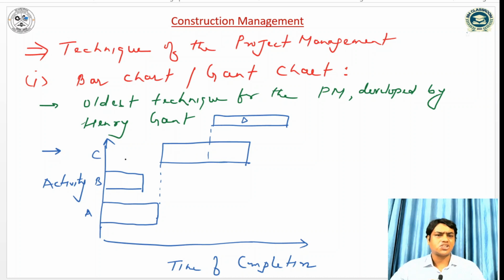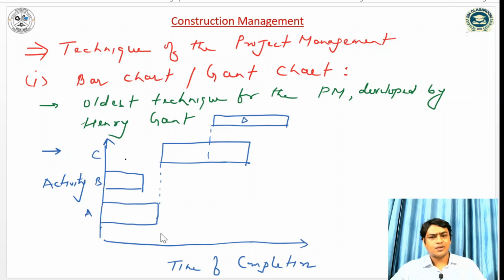The first one is the bar chart or Gantt chart. This is the oldest technique, developed by Henry Gantt, which is why it is also called the Gantt chart. This is the bar chart diagram in which activity and time of completion are shown.